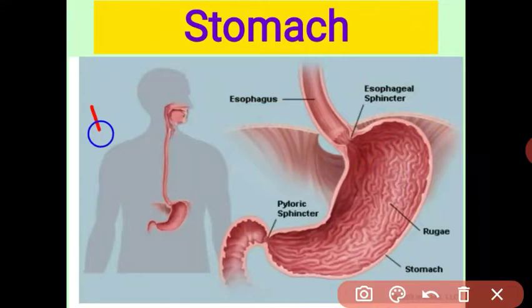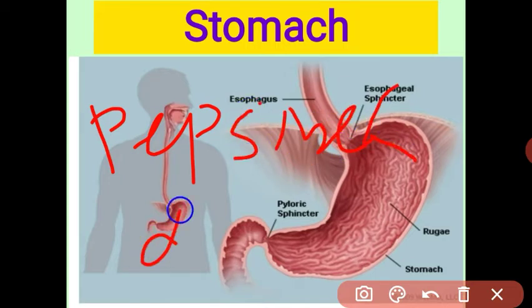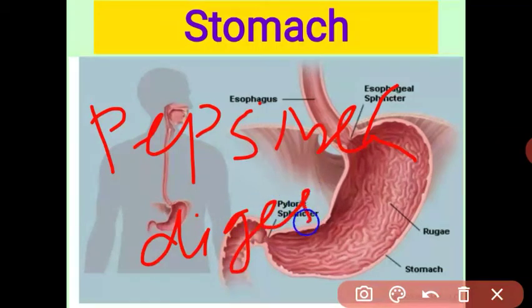Understood? The second important enzyme present in the gastric juice, which is secreted by the gastric gland, is pepsin. What is the main function of pepsin? It digests the protein and converts the protein into peptides.